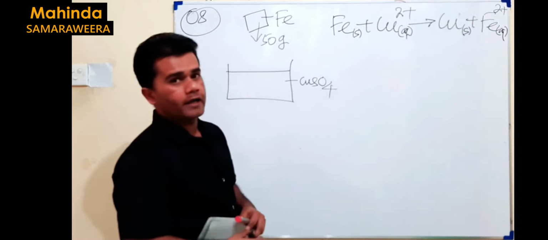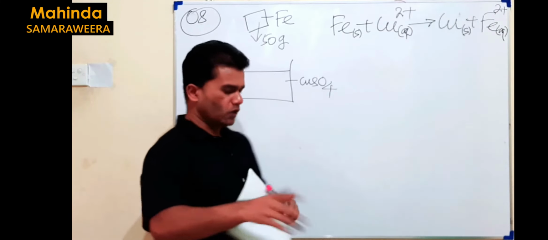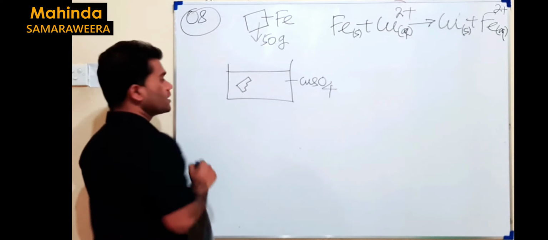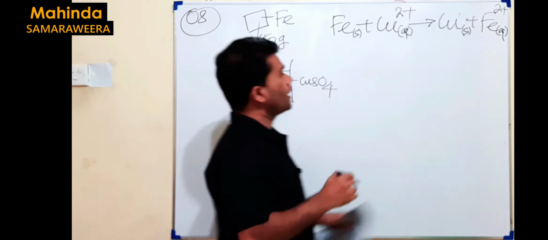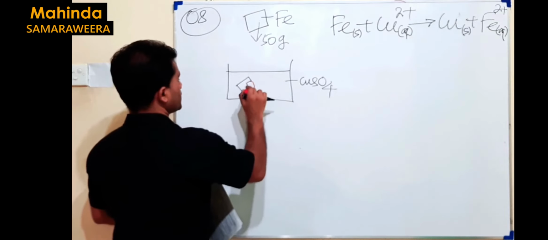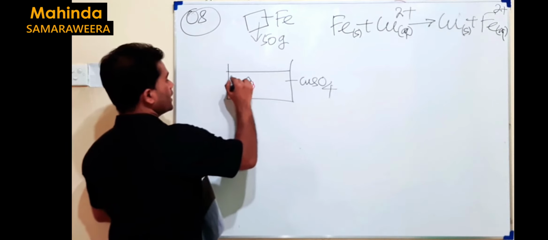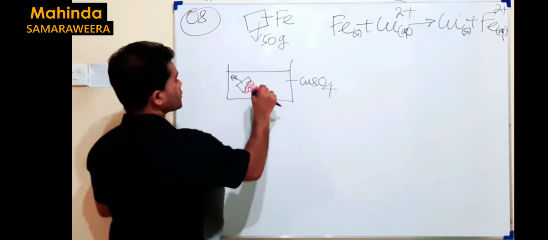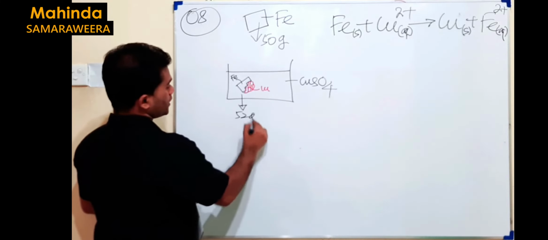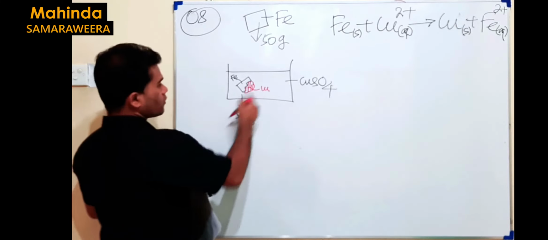So then what happened to iron? Solid goes to aqueous. That means a certain amount of iron now dissolves. Let's say it's something like that. This part then dissolves. But at the same time, copper solid is deposited like this. This is copper. So we have the remaining iron plus copper deposited. Then the addition of these two, mass given is 52 gram. That's the information given. Now your question is to find out the mass of copper deposited.